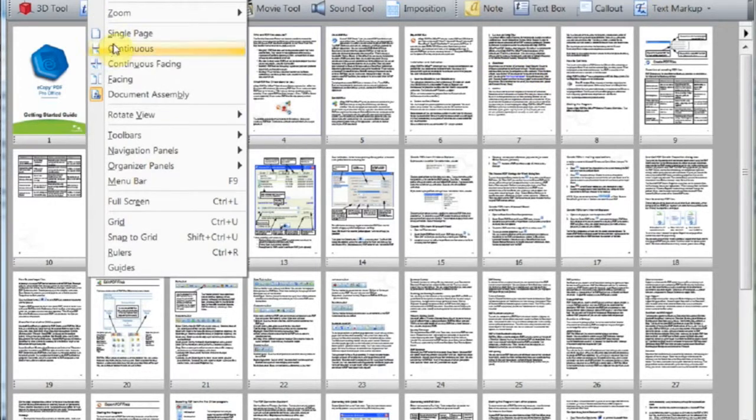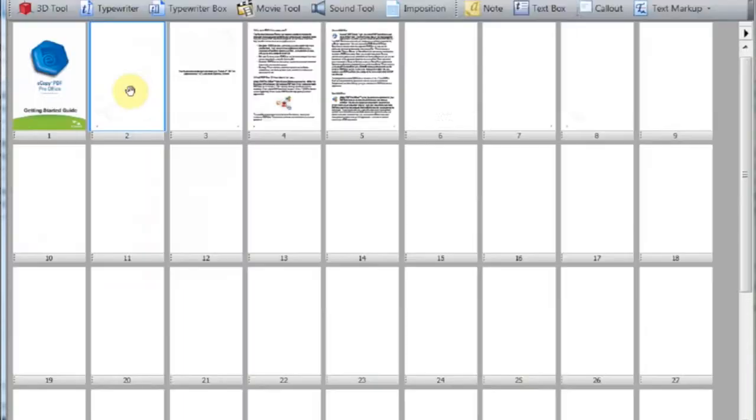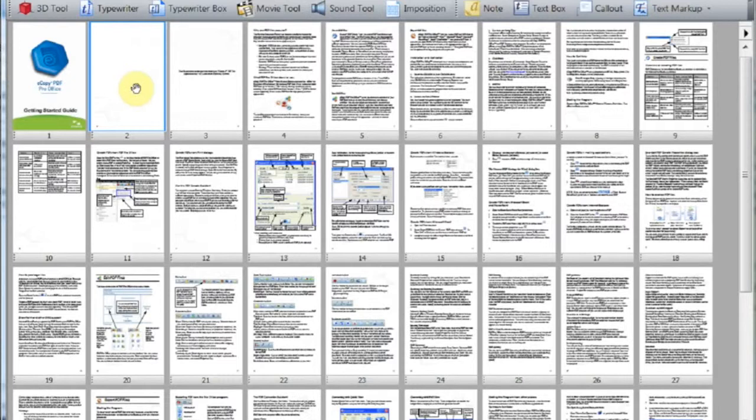Let's go ahead and click on View, Single Page, View, Document Assembly. So if you're taking notes, please write down, to move one page from one document to another document, use Document Assembly. So View, Document Assembly, let's go ahead and do it. Once we have the pages in thumbnail view and we click on Document Assembly, notice another toolbar presents.